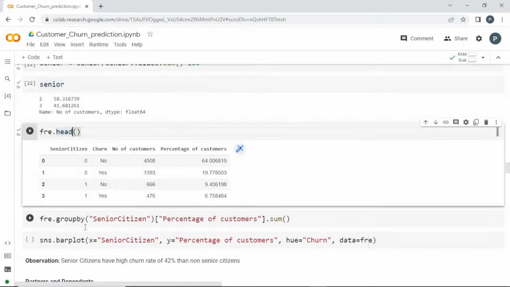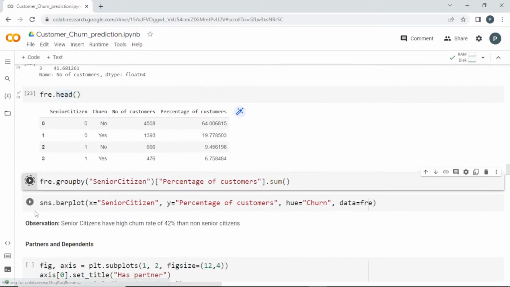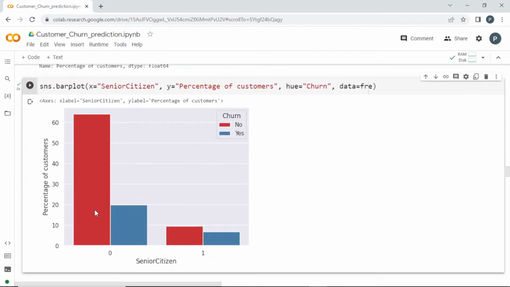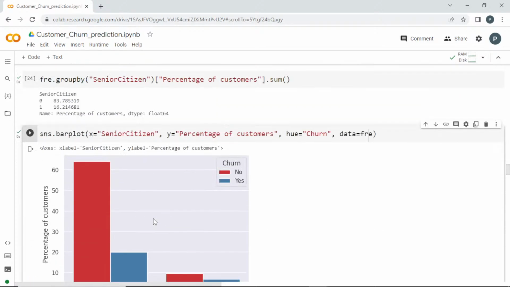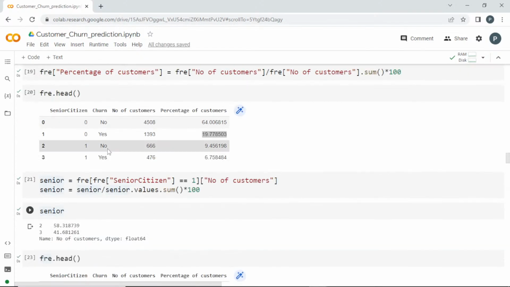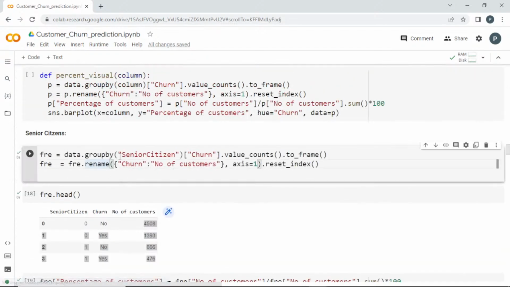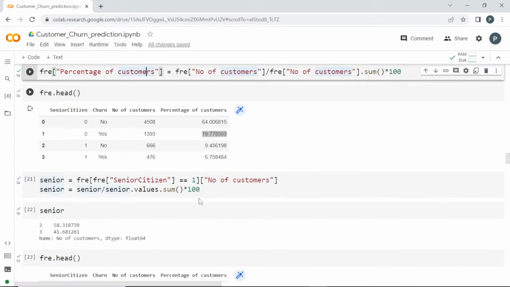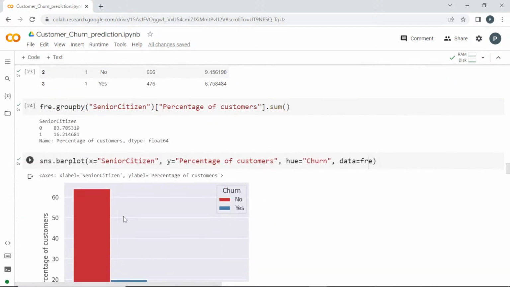Okay. So now I'll just use the bar plot to visualize this. See here, this is what we got. When they are a senior citizen, their churning rate is nearly half. Among the total count, nearly half, which means the 40% we got, right? So I want to perform this process: grouping them, renaming it, resetting the index, getting the percentage, and then visualizing it in the bar plot.